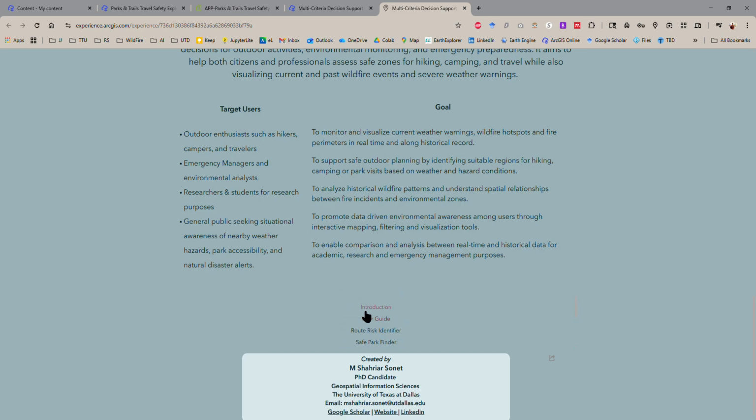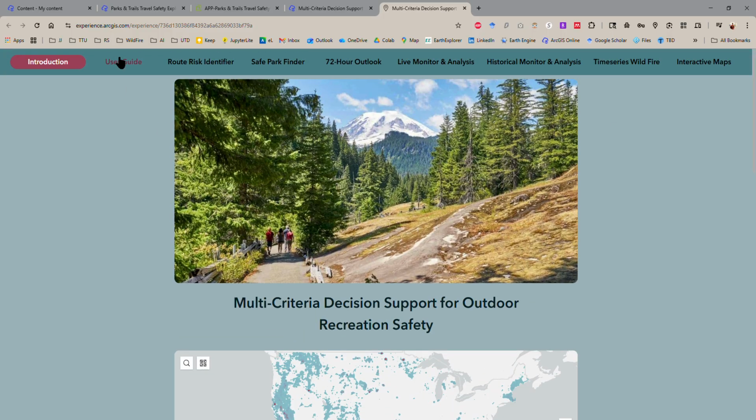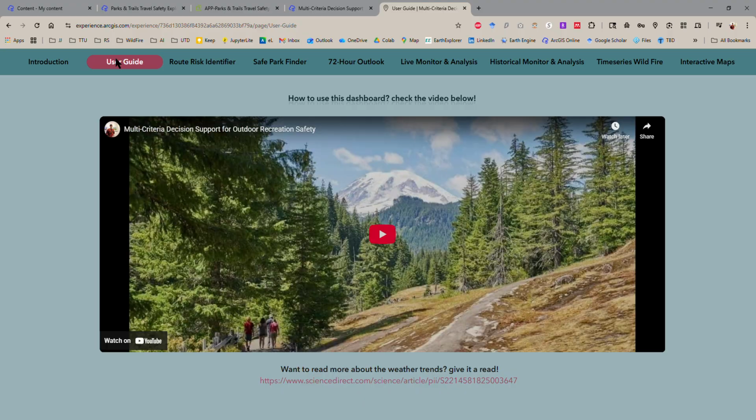You can scroll here to get into any of the sections of my website. So let's go to the second one. Here's the user guide. Once you click here, you will find the video I'm recording currently as a user guide in the same page here. And if you want to learn more about some of the research, you can use this link to find that.